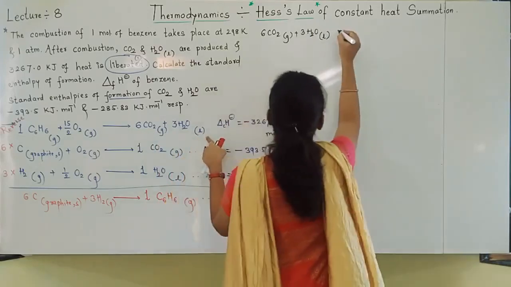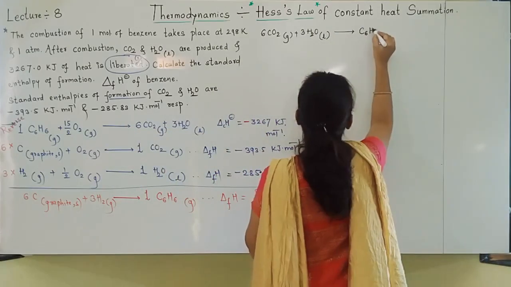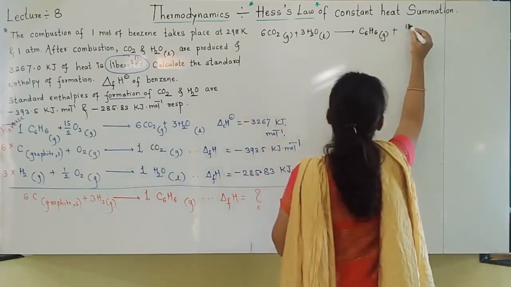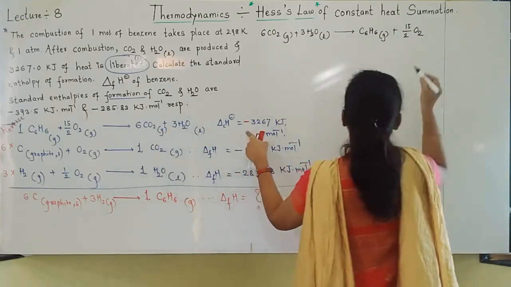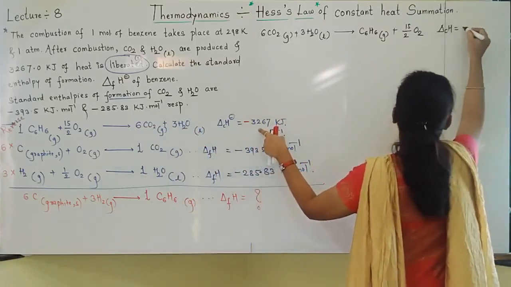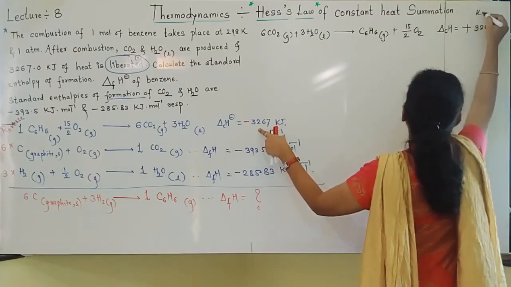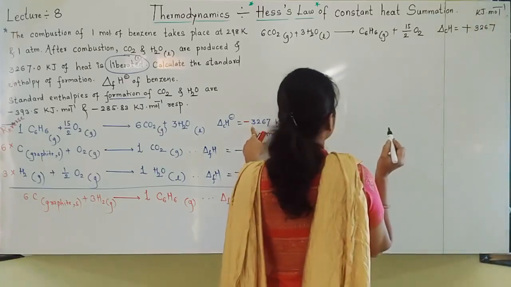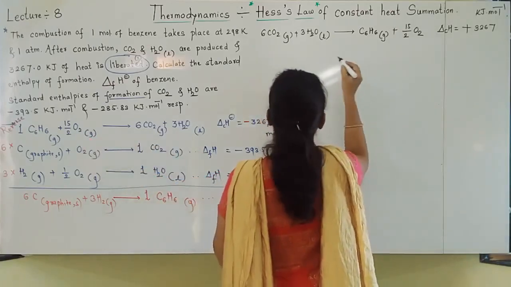I reverse the equation and the delta H value I am writing here as plus 3267. Of course, all values are in kilojoule per mole. I changed the sign according to the Lavoisier and Laplace law. Next, I should multiply by 6.